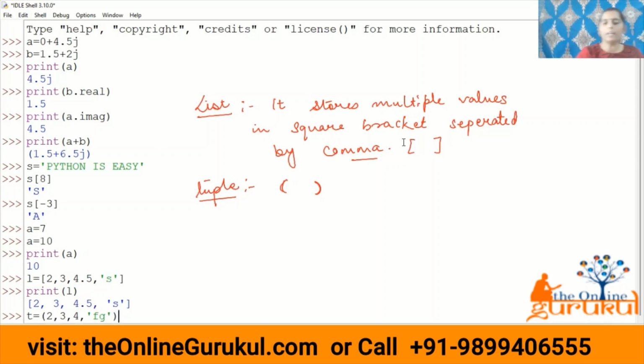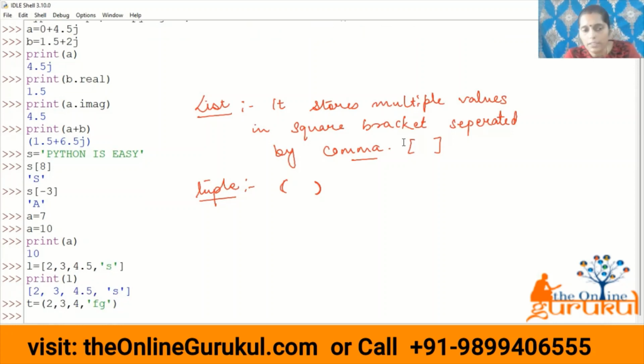Okay, so this is a tuple. Now see, this L is a list, and this is a tuple. In this also, all the elements have a particular index number, and the index number always starts with 0, exactly similar to the string. This is the 0th position, first, second and third. In a tuple also, this is position 0, 1, 2 and 3. So if I want to retrieve any element from a list, I can retrieve it using its index number.